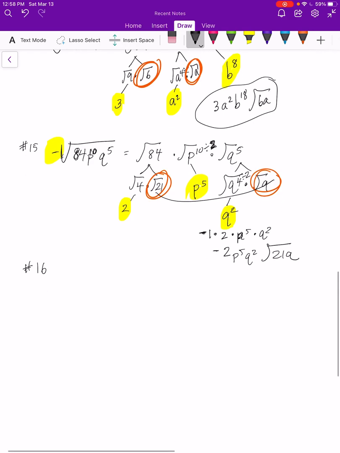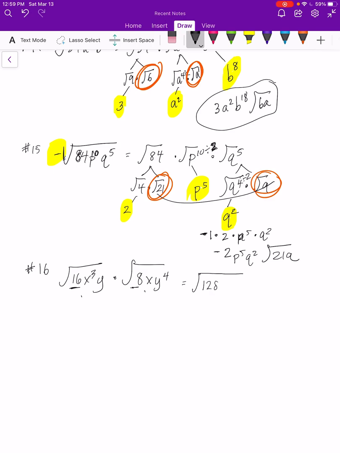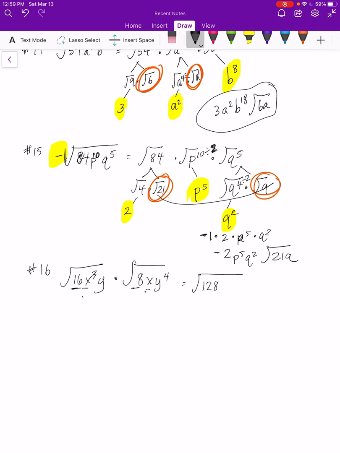All right, up another notch. Here we go. How about this? The square root of 16x to the 3rd y times the square root of 8xy to the 4th. Interesting. So now we're kind of applying two properties together. So we have to multiply, and then it would be all under the great big radical sign. So you're going to multiply 16 times 8. Well, I've got my calculator here. 16 times 8 is 128. And then I have x to the 3rd, and this would be x to the 1st. So 3 plus 1 is 4.